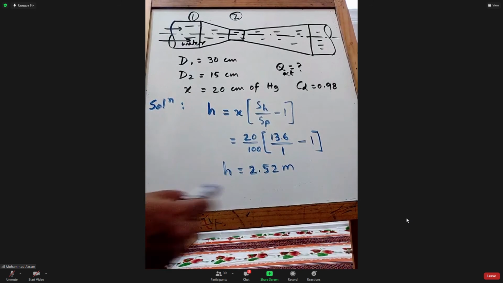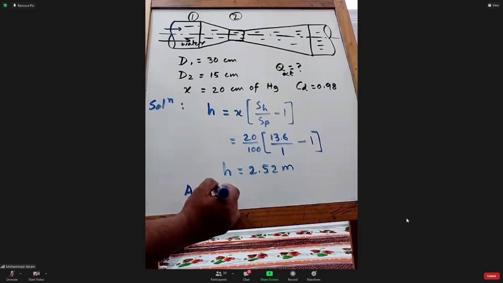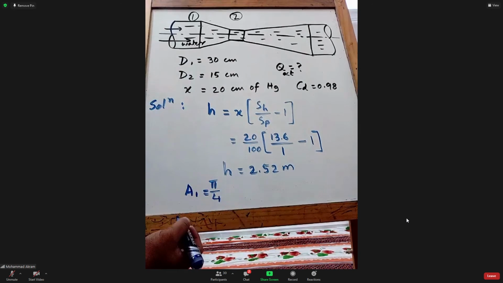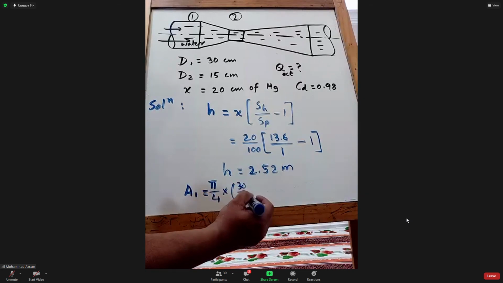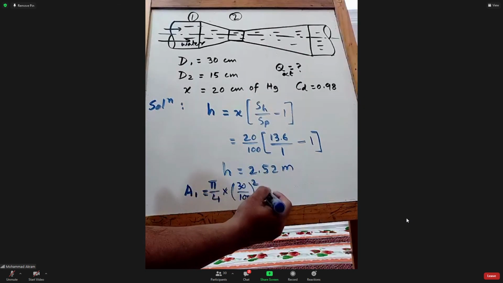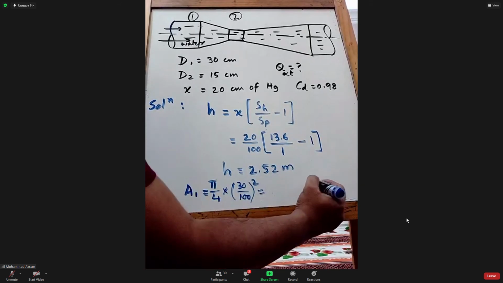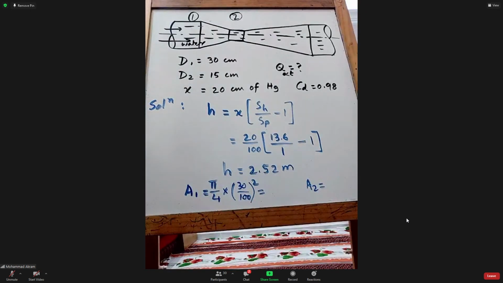Now can you please calculate A1 and A2? A1 is equal to pi by 4 times the diameter at 1, which is 30 centimeters, so 30 divided by 100, squared. Similarly A2. Can you give me these values, A1 and A2?